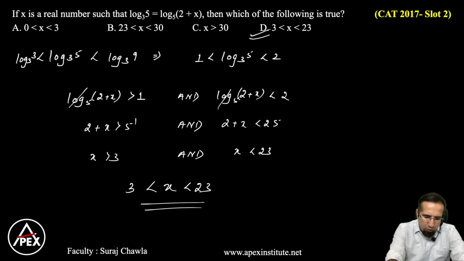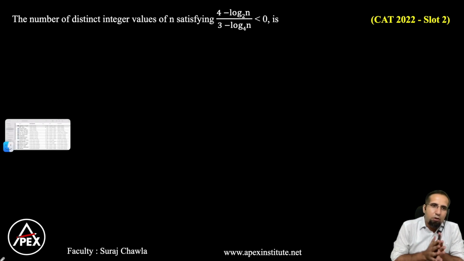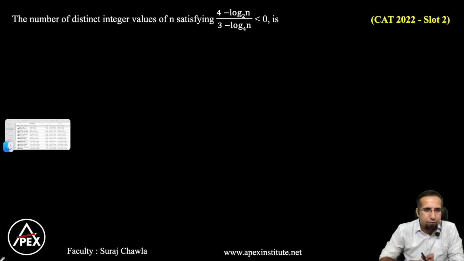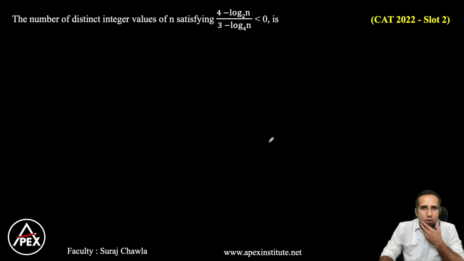Okay, guys. So this is how we simplify the questions in the examination, right? Let's move to the next question here now. Now, we have 4 minus log n base 2 divided by 3 minus log n base 4 is less than 0. Let's first simply look at this as an inequality.